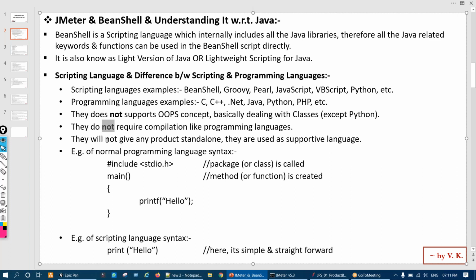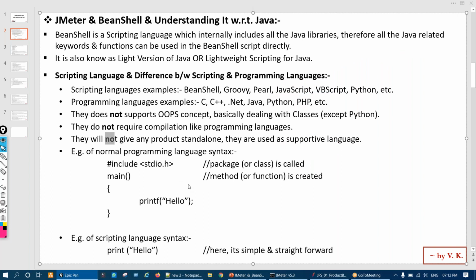And this scripting language cannot give, or will not give, any product standalone, except Python, since it is a development language also. But if you use just the scripting part of Python or all these scripting language examples, you cannot develop a product standalone. No product output we can get. They are just like a supportive language. JavaScript, we may have heard, is a very famous supportive language for web design or the front end of a website. But using JavaScript, you cannot design a web page. You have to use HTML, and along with that JavaScript is used. So that is the thing.